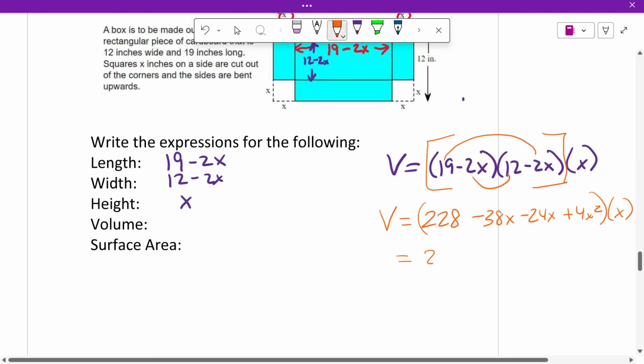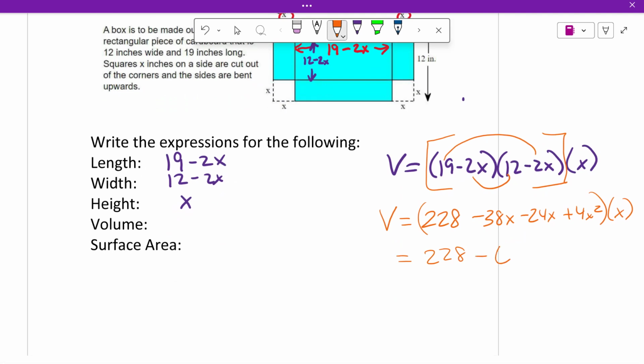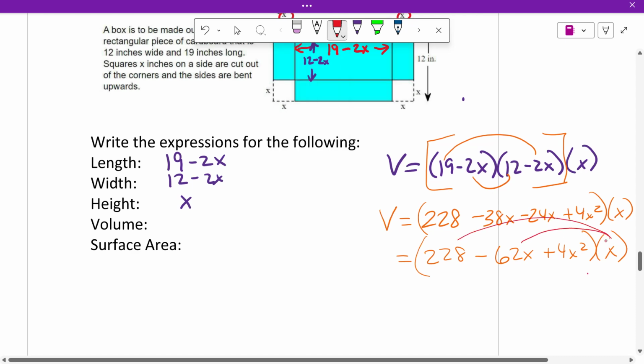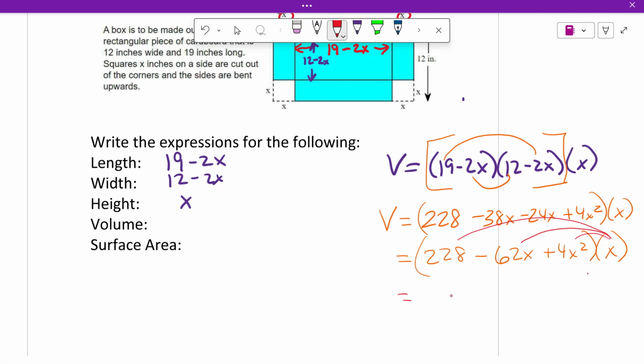So it's 228 minus 62x plus 4x squared times x. Then I have to distribute my x all the way through there. And then I'll change the order from highest power to lowest power. So it's going to be 4x cubed minus 62x squared plus 228x. That's the volume.